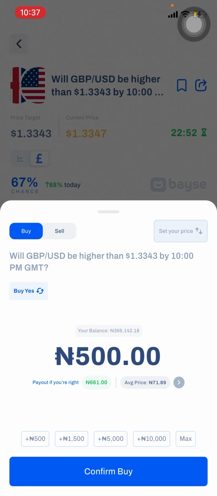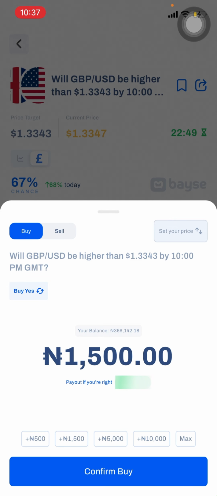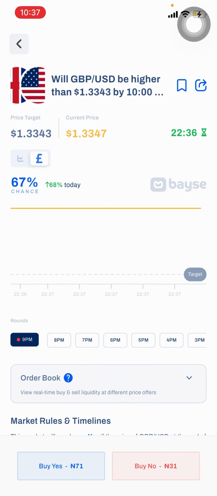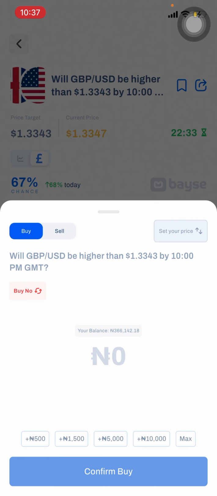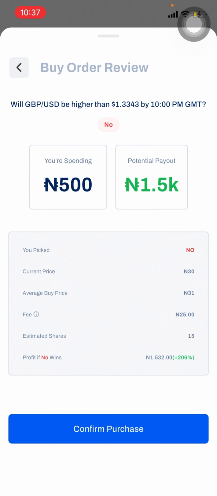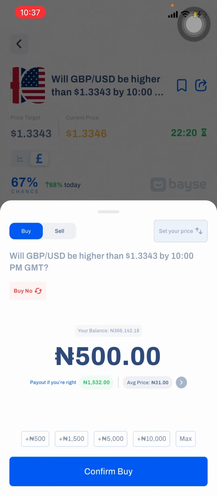If I put 500 naira, I'm going to get 661 return, basically, because it is likely to happen. That's why my return is really small. My return is just going to be 32%. And if I feel like it's not going to happen and I click on no, if I put 500, I'm going to get like 1005. My return is going to be about 200%, that's like 3x my money. And pretty much that's how it works.